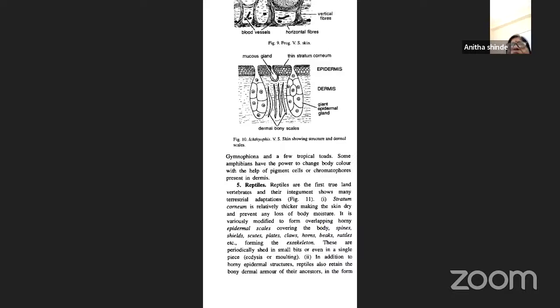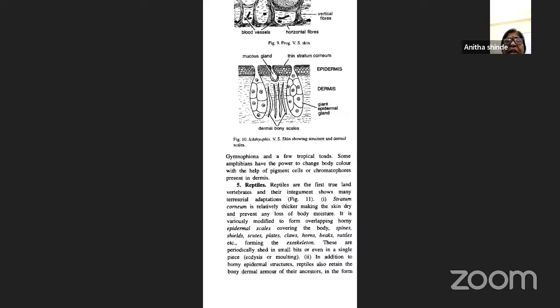So in the reptiles, the integument has undergone several adaptations. So what are these adaptations? We'll see one by one. One is the stratum corneum is thicker, making the skin dry and preventing any loss of body moisture. So here the stratum corneum is very, very thick. It makes the skin dry and it also prevents any loss of body moisture.